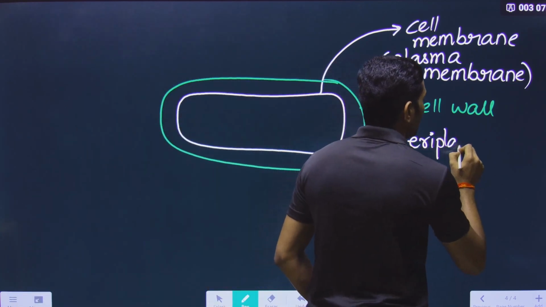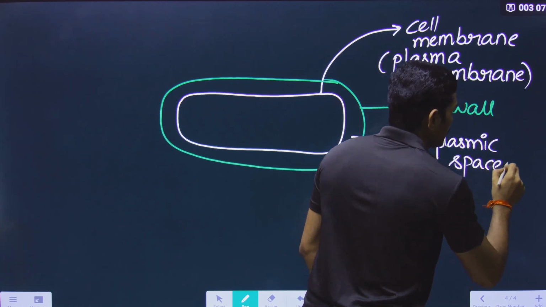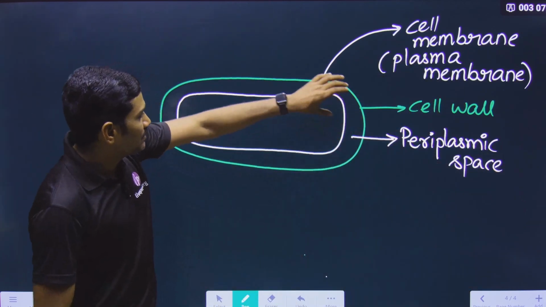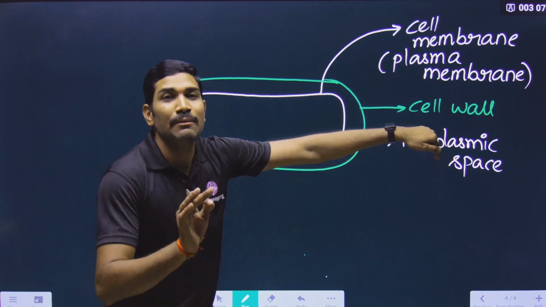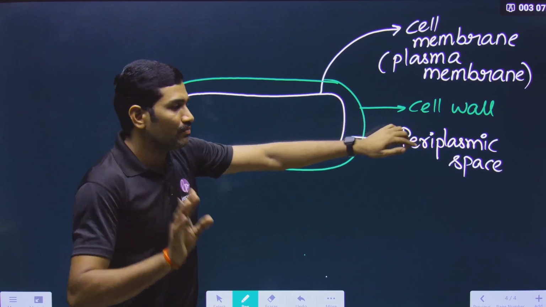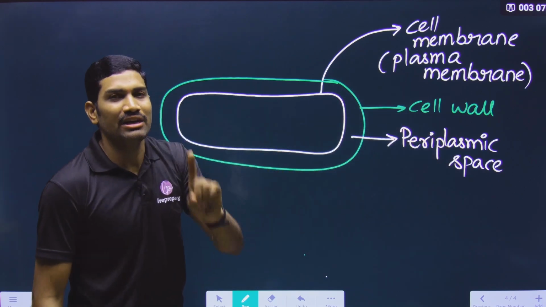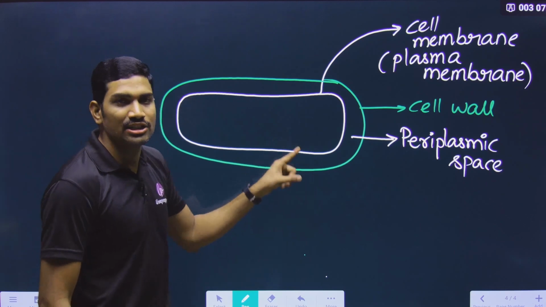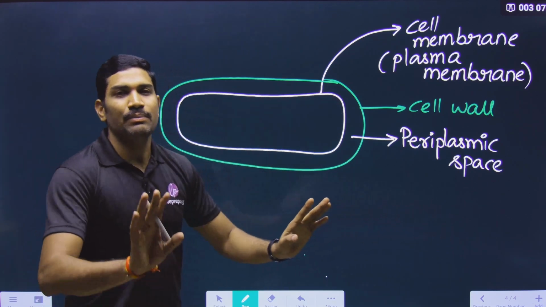So, periplasmic space. The space or gap that is present between the cell membrane and cell wall is called the periplasmic space. Understood or not? That's why whenever we are drawing these two, we are not attaching both of them. We leave some gap here, and this gap is called the periplasmic space.